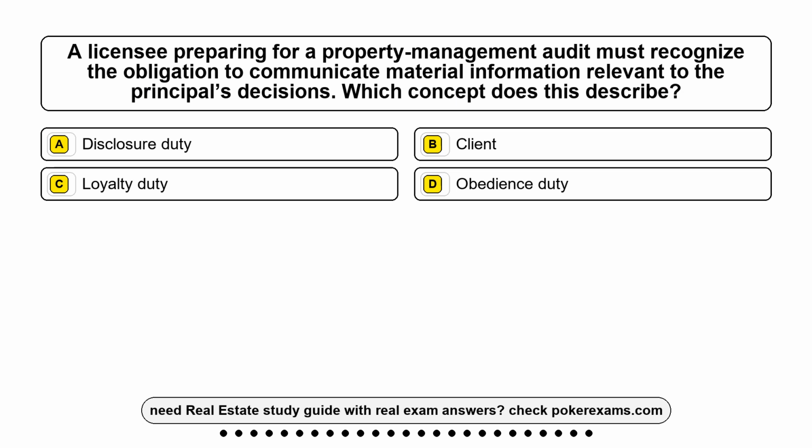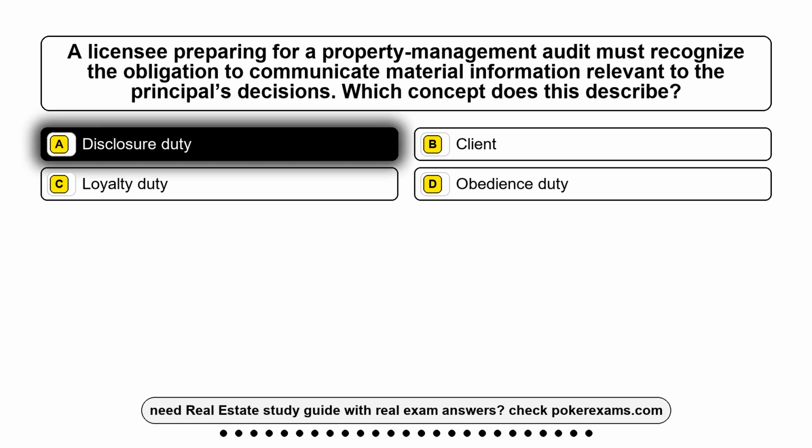Question 19. A licensee preparing for a property management audit must recognize the obligation to communicate material information relevant to the principal's decisions. Which concept does this describe? Option A, a disclosure duty. Option B, client. Option C, loyalty duty. Option D, obedience duty. The correct answer is option A, disclosure duty.